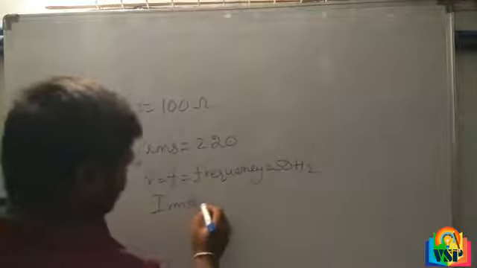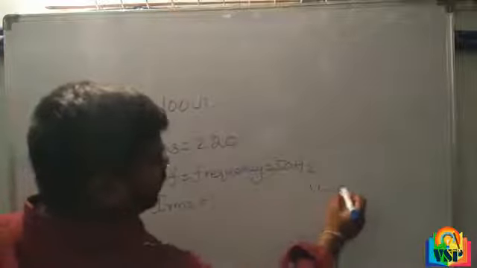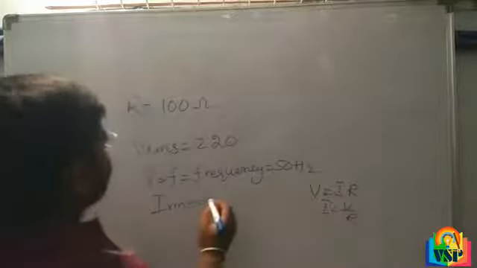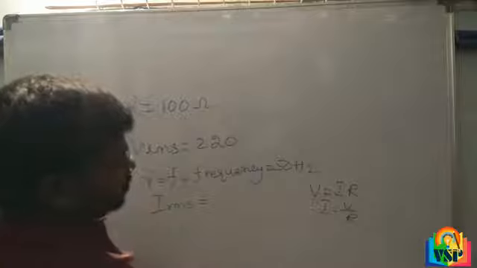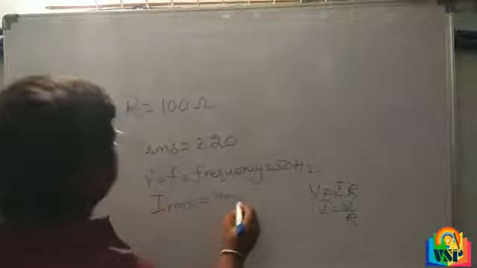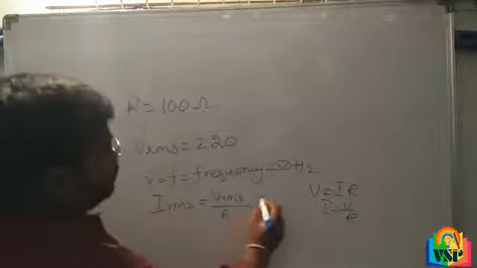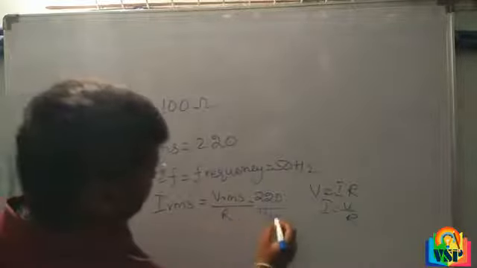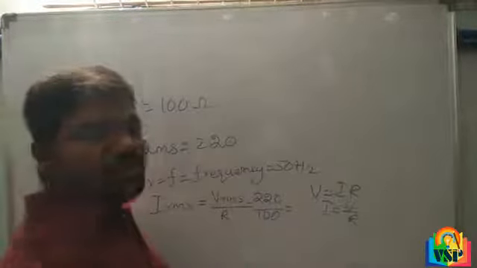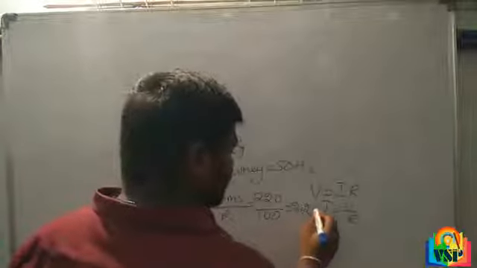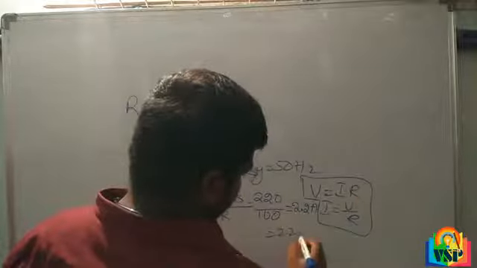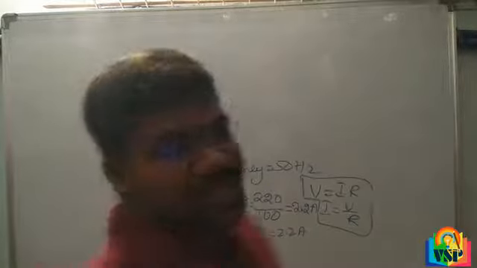We know that V is equal to IR, so I is equal to V by R. What is V RMS divided by R? 220 divided by 100. So simply we can write 2.2 amperes.